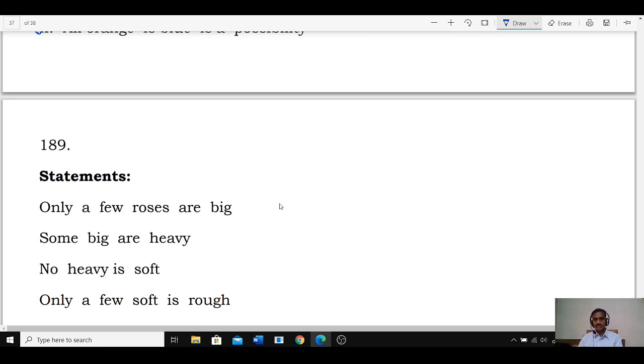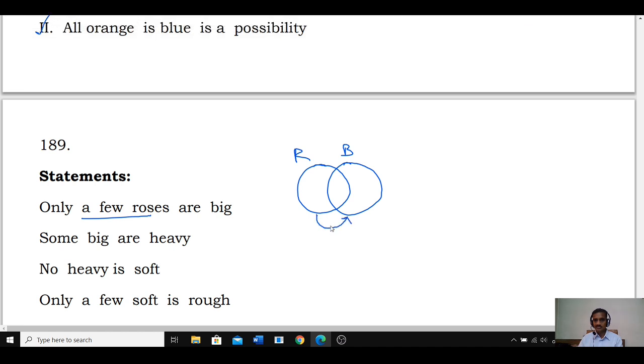Then 189. Only a few roses are big. Only a few. Konni maatrame annadu. Anni aithe kaadu. How should we write it? Only a few roses are big means only some roses are big. Only means just some, not all roses are big, so all the roses should not go into big.